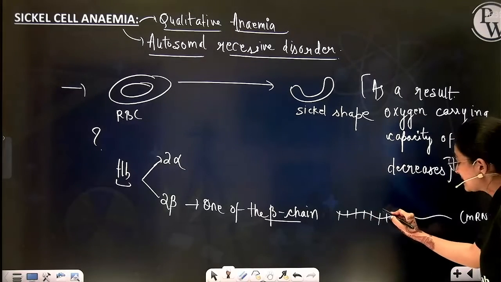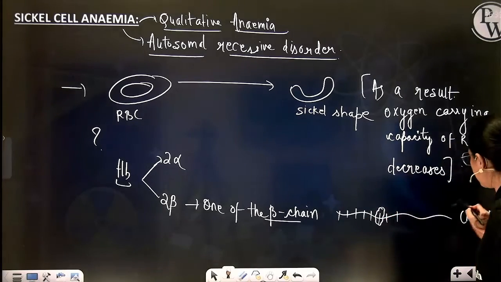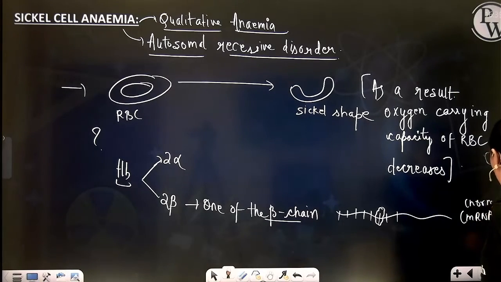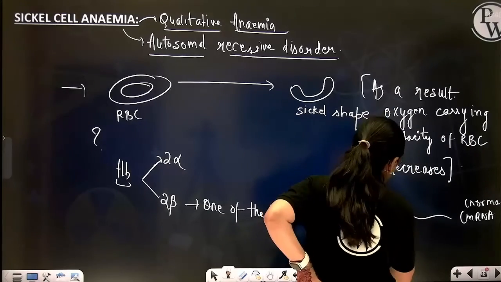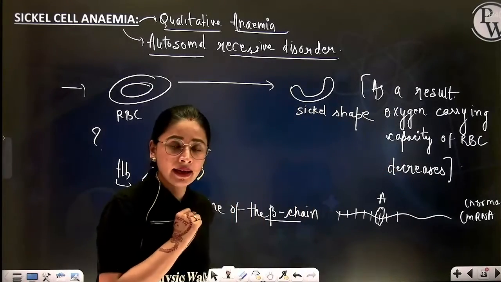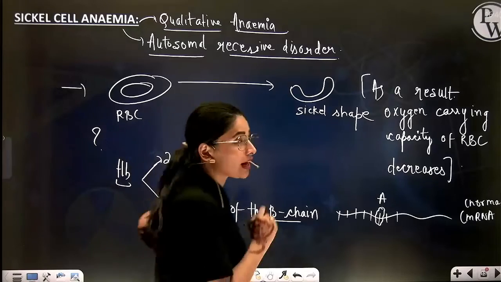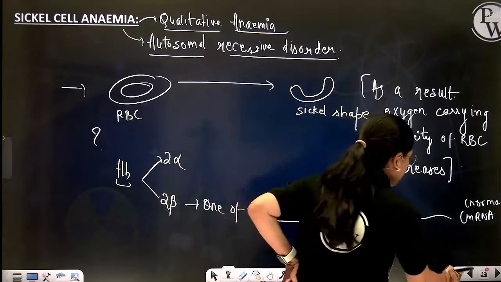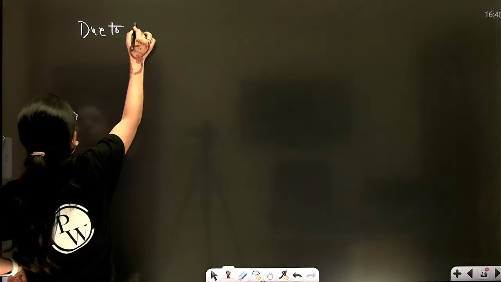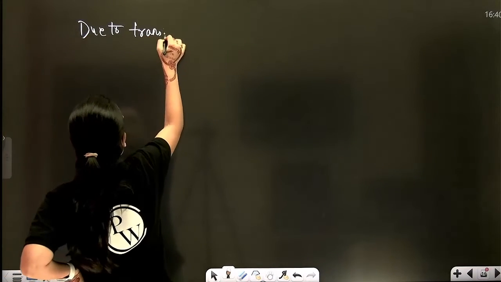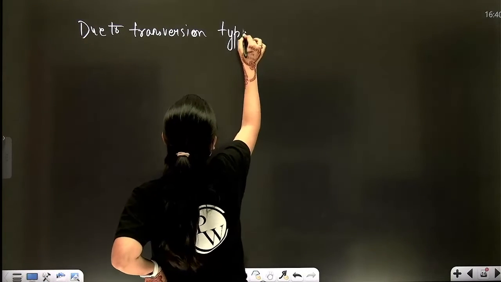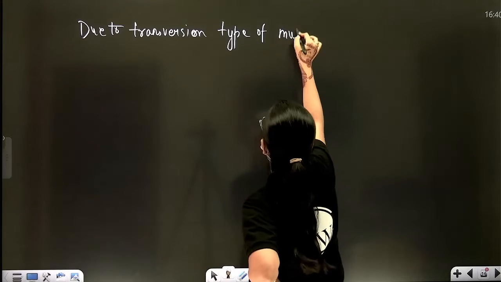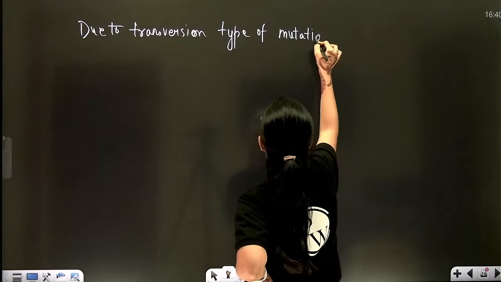Now, the 6th nucleotide in normal mRNA of RBC is normally adenine. Now, due to a transversion type of mutation, beta, what happens?